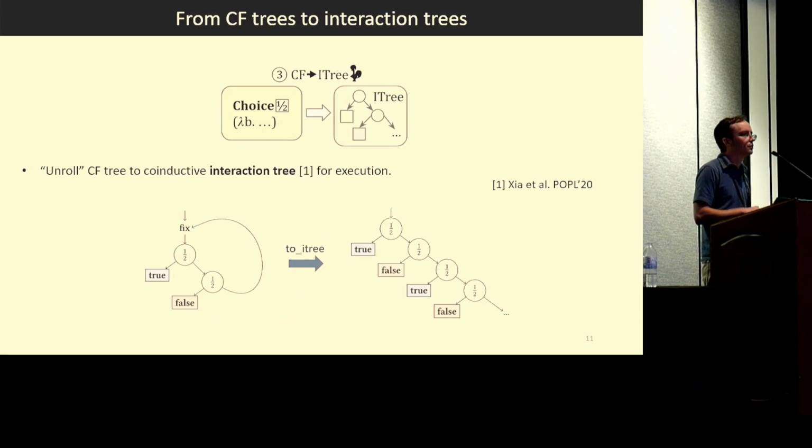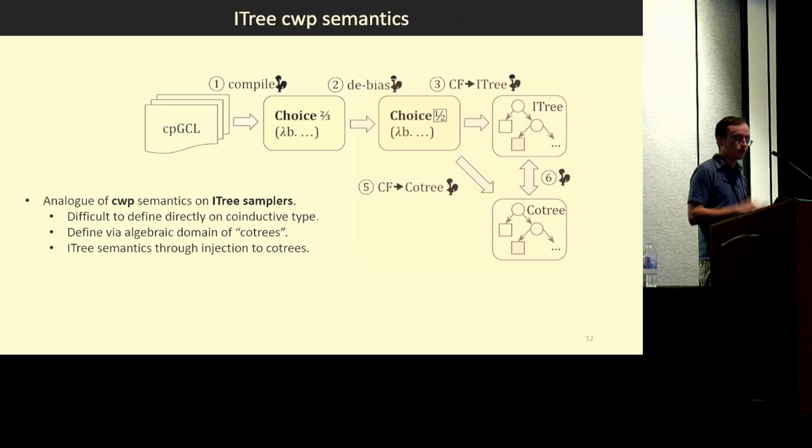And it's conceptually pretty straightforward here. We are just taking the unrollings of all the loops, taking their infinite expansions to arrive at these potentially infinite trees. And those are our encodings of the random bit samplers that we can extract and execute. Okay, so now that's the compiler. Those are the implementation steps. And now we need to prove that it's correct.